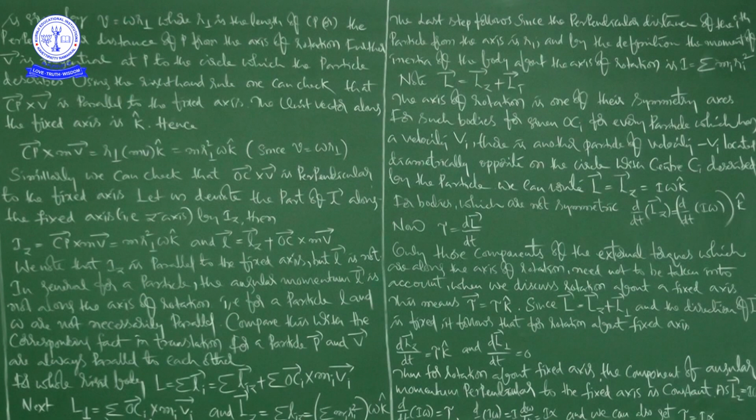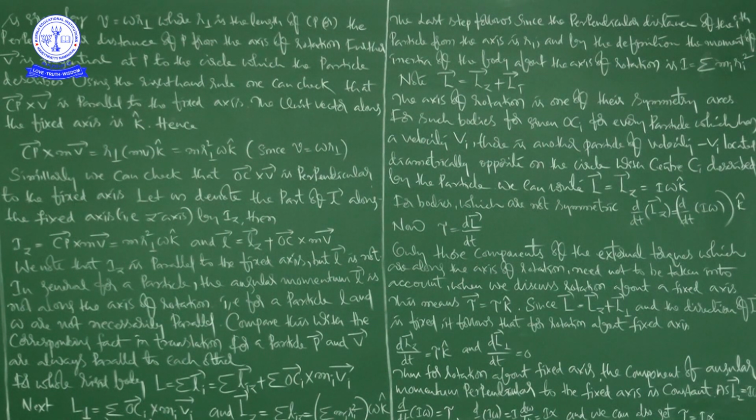Parallel to means what? Along the z axis. Right. Now you can write L perpendicular is equal to sigma r_i bar cross m_i v_i bar, because it is a vector, and here the cross product is meant.